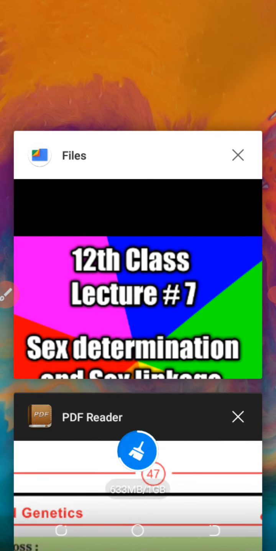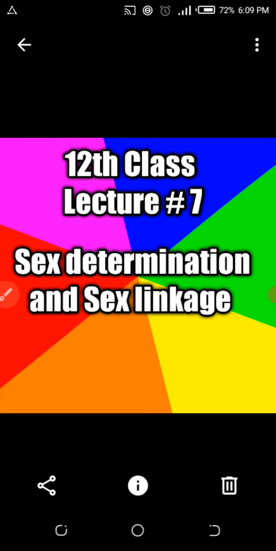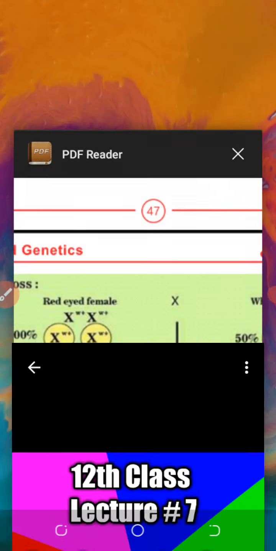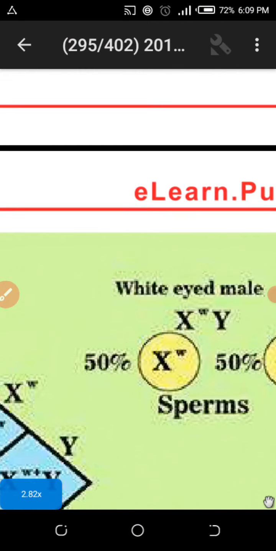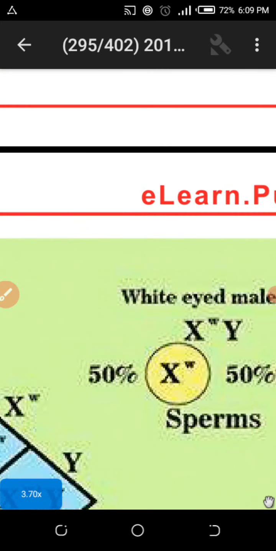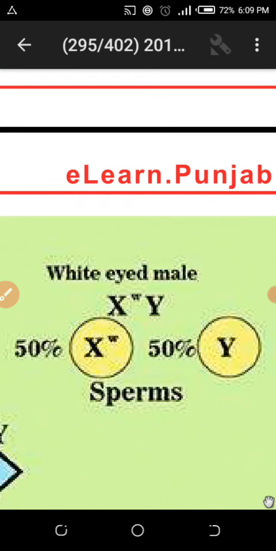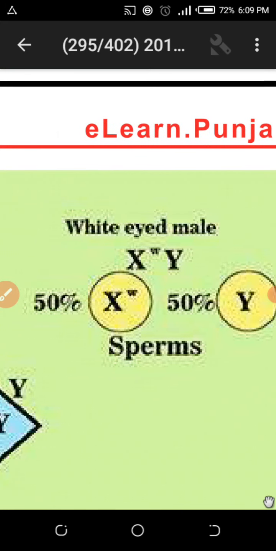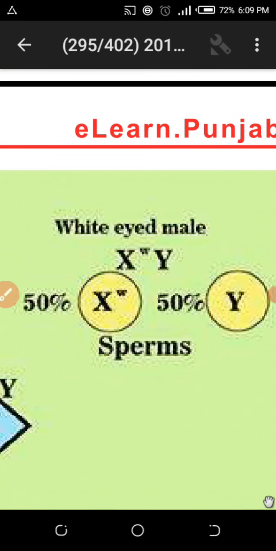Lecture number 7 for second year class: sex determination and sex linkage, how the sexes are determined. I will tell you about the mutant strain of Drosophila melanogaster. That mutant strain helped in identification of sex chromosomes and sex linkage. I will tell you, X^w Y was its genotype. It was an abnormal mutant strain.